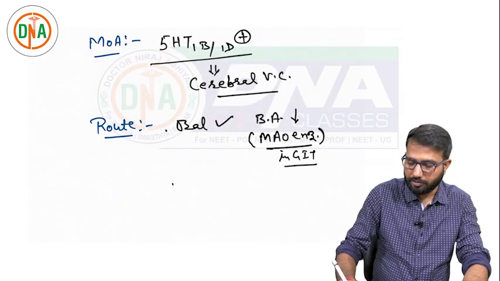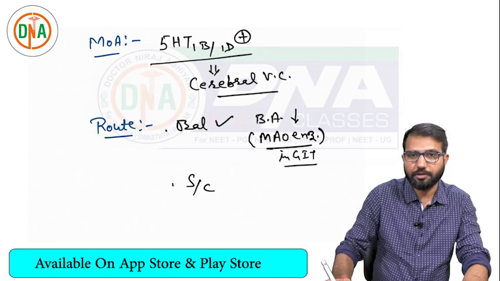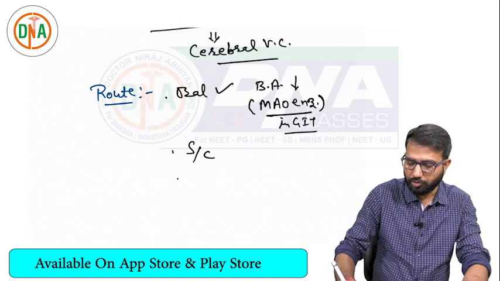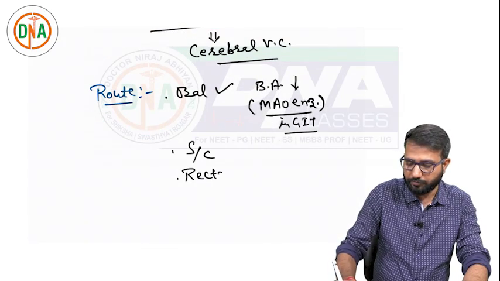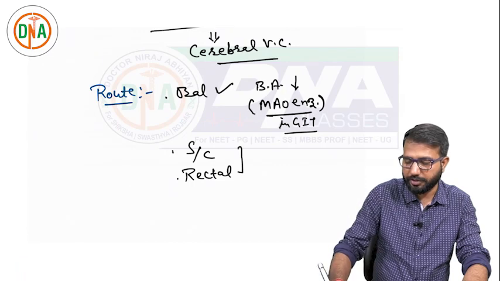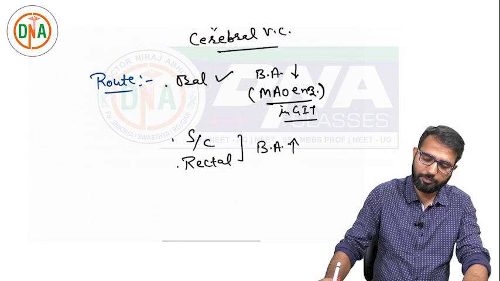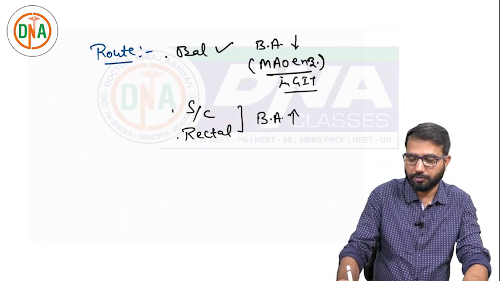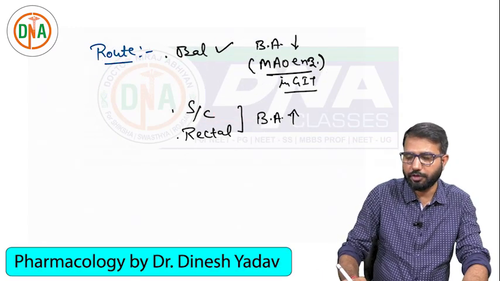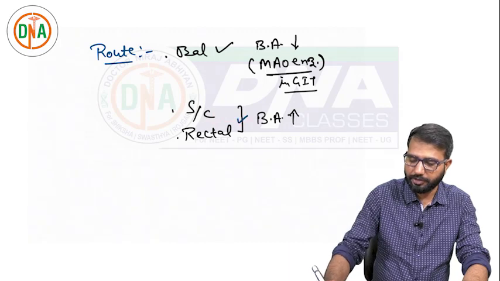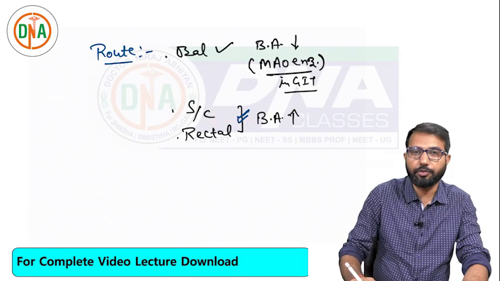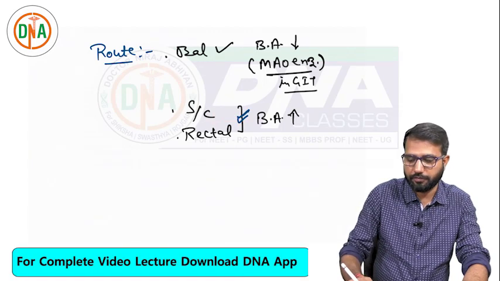The better route is subcutaneous or rectal. In subcutaneous and rectal routes, bioavailability is higher. So that is about the route of administration. It can be used orally, but subcutaneous and rectal are preferred because of the low oral bioavailability.